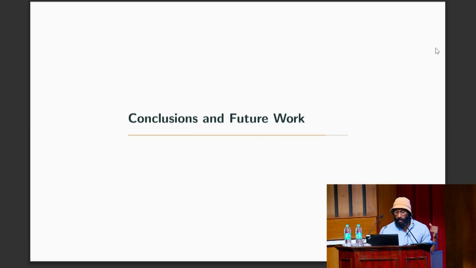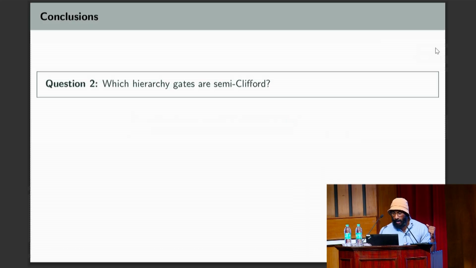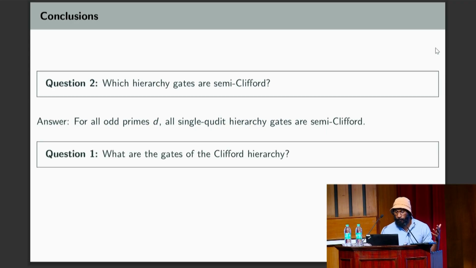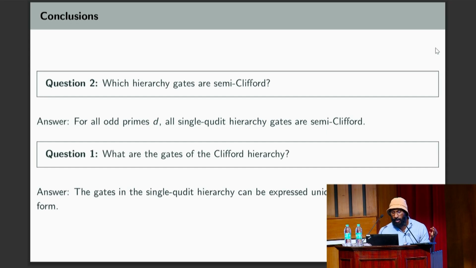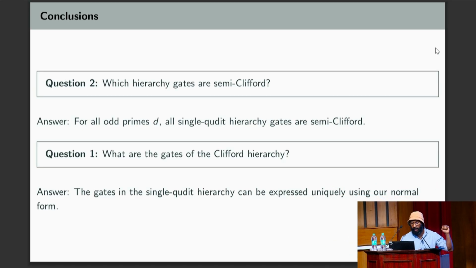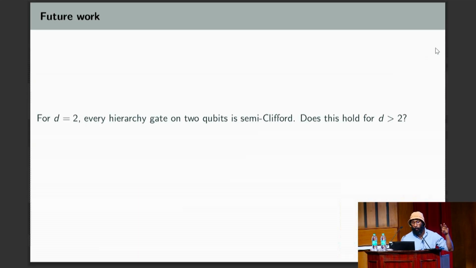Okay, so that brings us to the end. So again, we've answered the question, which hierarchy gates are semi-Clifford? For all odd primes d, and also for qubits, but that was known already, all single qudit hierarchy gates are semi-Clifford. And what are the gates of the Clifford hierarchy? Well, we showed that they can be expressed uniquely using our normal form. So they're all a product of three elementary gates, each of which has a simple form, which allows us to count them.